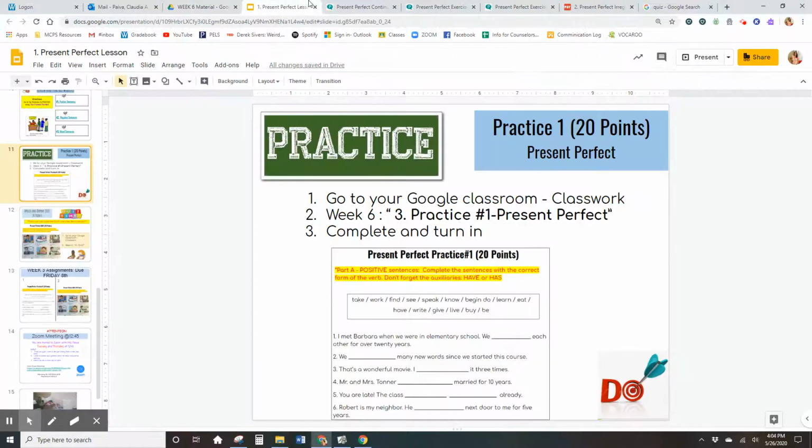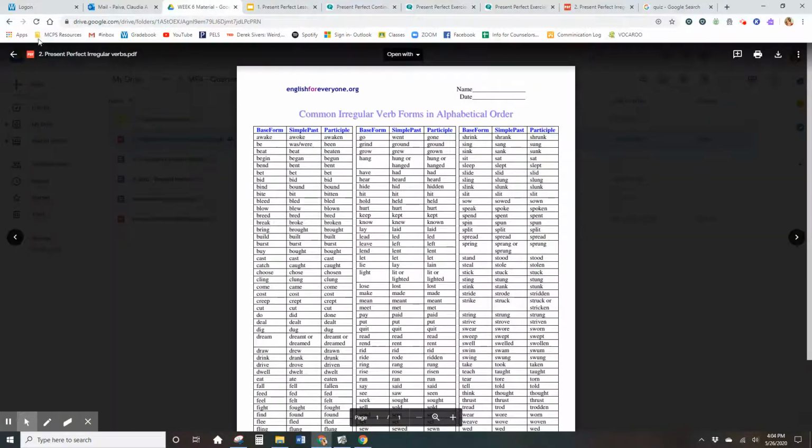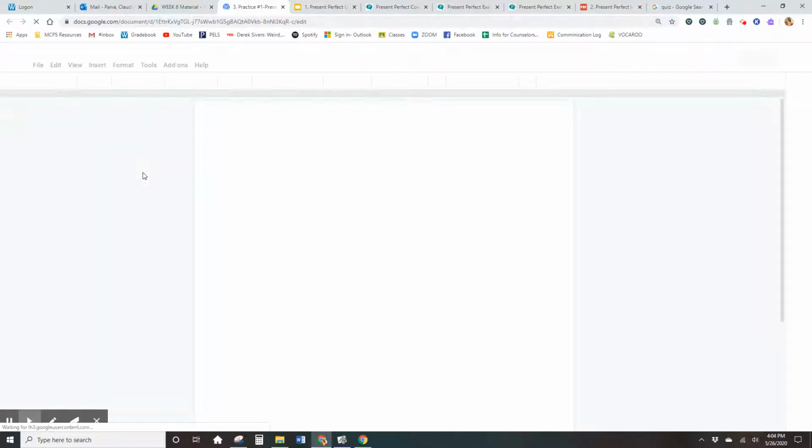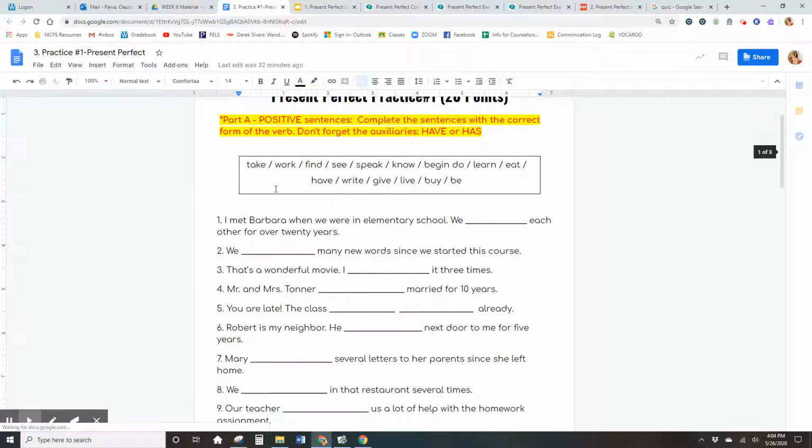It says go to Google Classroom classwork, week 6, number 3. So this is week 6, number 3. I'm going to show you here. This is what it looks like. You have to complete the sentences with the correct form of the verb. And don't forget the auxiliaries. For example, let's look at number 1.